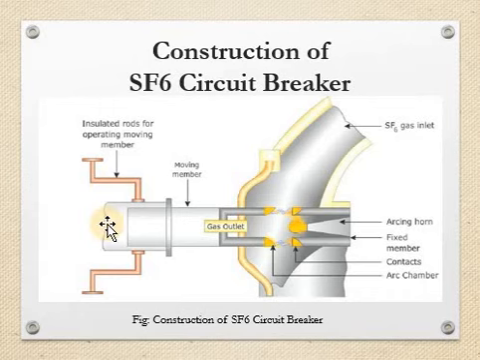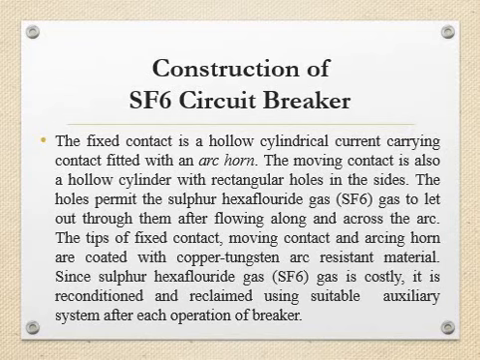So this is the figure of the SF6 circuit breaker. Here we have the SF6 gas inlet, arc horn, fixed member, contacts, arc chamber, moving member, and gas outlet. In the construction of the SF6 circuit breaker, the fixed contact is a hollow cylindrical current carrying contact fitted with an arc horn.